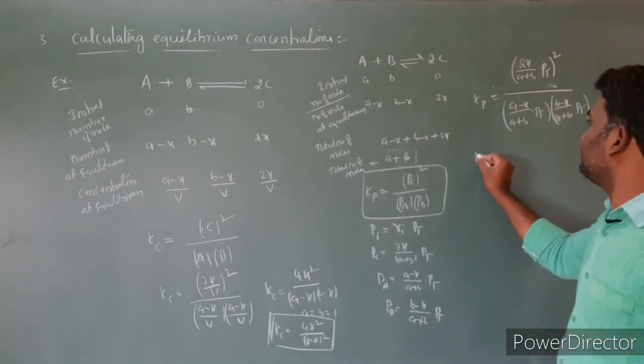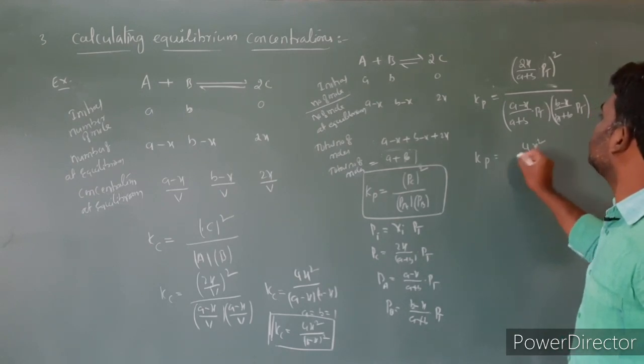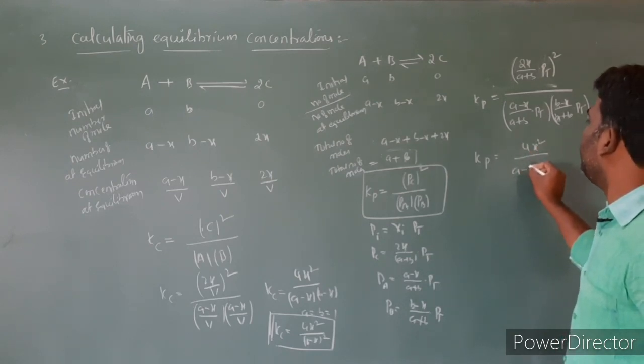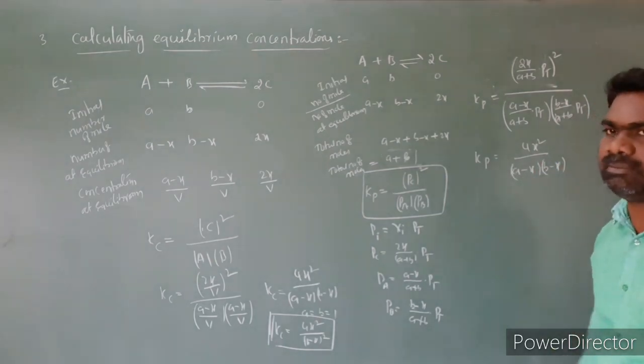So upon simplification, Kp is equal to 4x square by A minus x and B minus x.